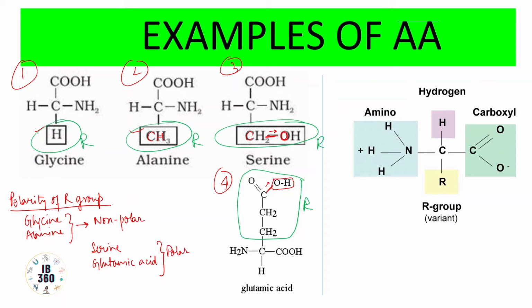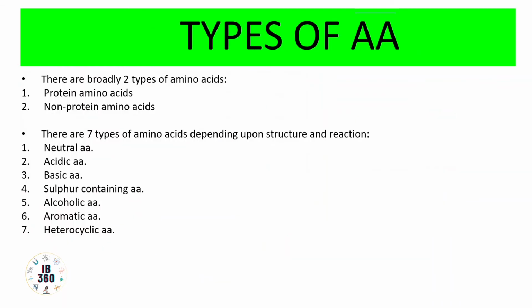Now let us move on to types of amino acids. Amino acids can be classified on the basis of, first of all, whether they are protein amino acids or non-protein amino acids, that means whether they are present in proteins or not. Also, they can be classified according to their structure and reaction into seven types: neutral amino acids, acidic amino acids, basic amino acids, sulfur containing, alcoholic, aromatic, and heterocyclic.